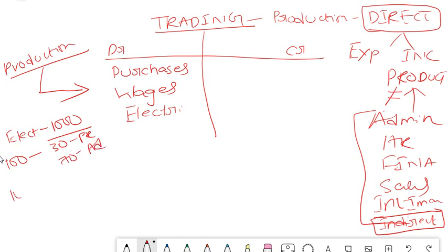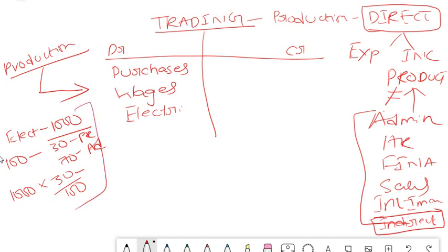So this 1000 you have to proportionately calculate based on the number of people, or they can even give you the consumption. That means 30 units have been consumed in production department and 70 units have been consumed in admin department. Anything, you have to calculate the amount 1000 into 30 by 100, and only that much amount you have to put in trading account, and the balance you have to put in P&L account.